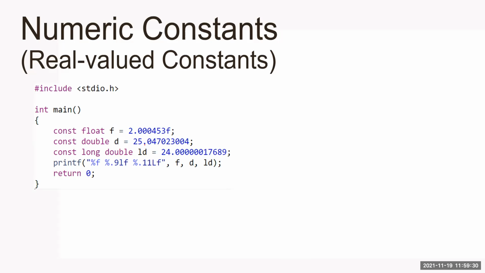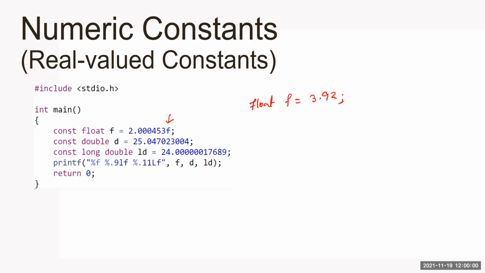Now, some facts about C programming here. See, I'm writing f after this number. There is no f here, and there is also no f here. So try to understand this concept. What is the meaning of this f? Whenever you write something like float f equal to 3.92, what did I tell you? How many floating point data types do we have?